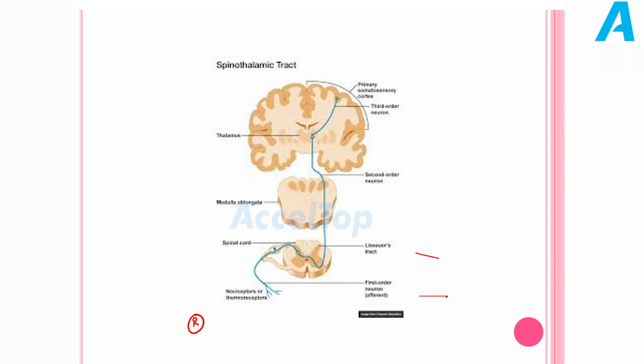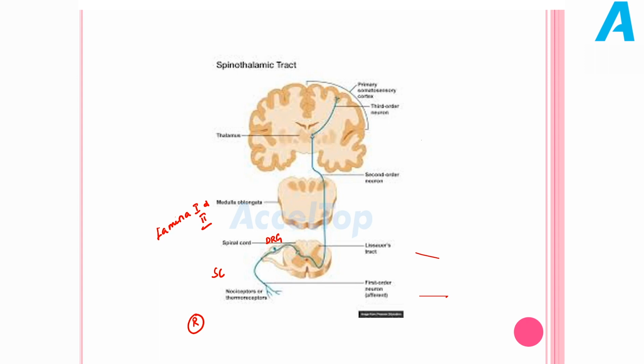So it starts from the receptors. It enters the posterior aspect of spinal cord through the dorsal root ganglia. But what happens? It crosses at the level of spinal cord. What they say is it ascends for 2 to 3 segments. Very few fibers can even cross at the level of entry itself. So just remember, it crosses at the level of spinal cord, either at the level of entry or after ascending 2 to 3 segments. Before crossing, it synapses with, what I have told, lamina 1 and 2. After that, it crosses to the opposite side.